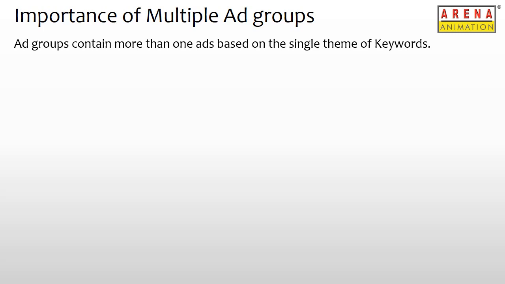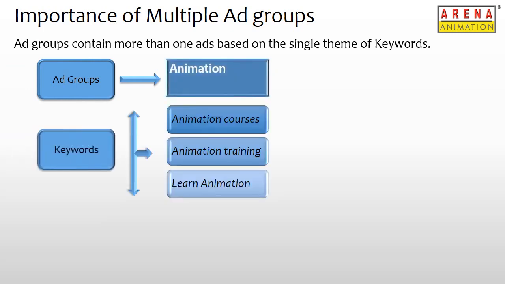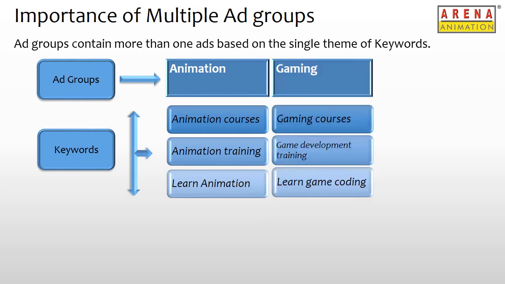and also due to the character limitations for writing ads, we cannot emphasize all our courses in one particular ad copy. We know Arena Animation offers different courses for animation, gaming, VFX, etc. If we create a separate ad group for animation with all the animation related keywords mapped there, and the text ad created states about animation, the ad will be much more relevant to the user who is searching for animation related terms, hence a higher possibility of the user clicking on the search ad and landing on the website.